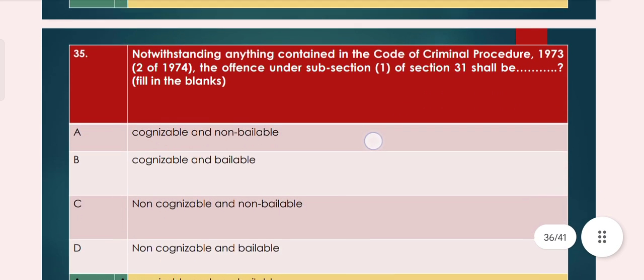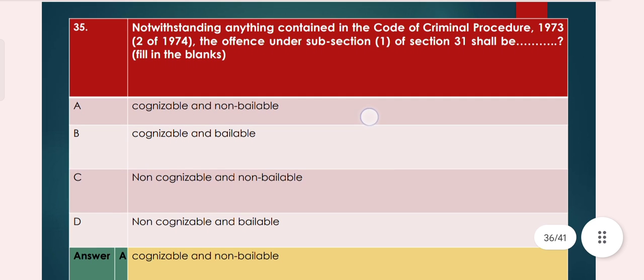Now move on to question number 35. Notwithstanding anything contained in the Code of Criminal Procedure 1973, the offence under subsection 1 of section 31 shall be dash. So option A, cognizable and non-bailable. Option B, cognizable and bailable. Option C, non-cognizable and non-bailable. Option D, non-cognizable and bailable. So option A, cognizable and non-bailable, is the right answer.